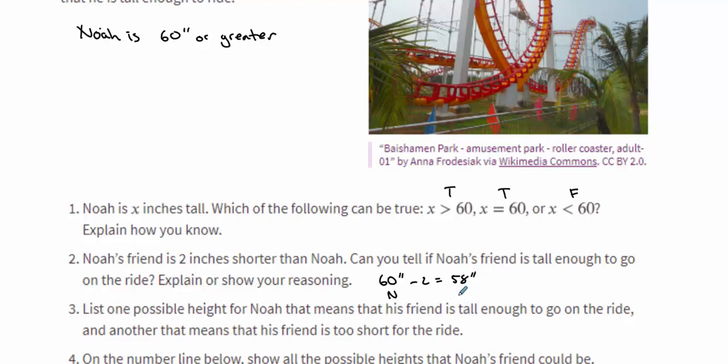So in that case, Noah's friend would not be tall enough to go on the ride. But what if Noah was 65 inches? 65 inches minus 2 is 63 inches. Then his friend would be able to ride the ride. So we don't have enough information here because we don't know exactly how tall Noah is. All we know is Noah is at least 60 inches.